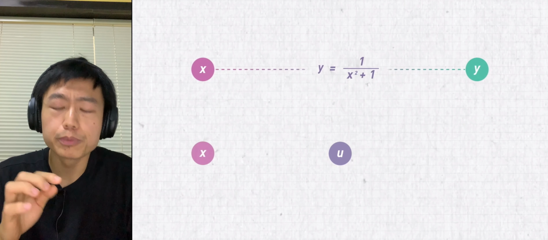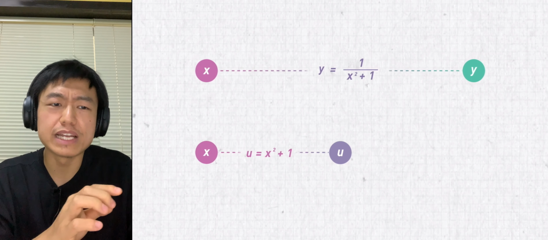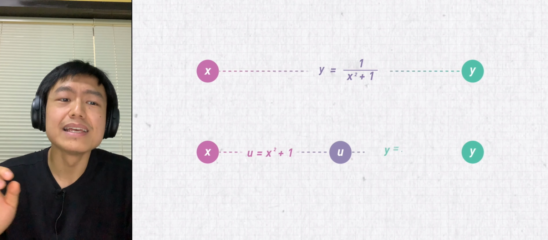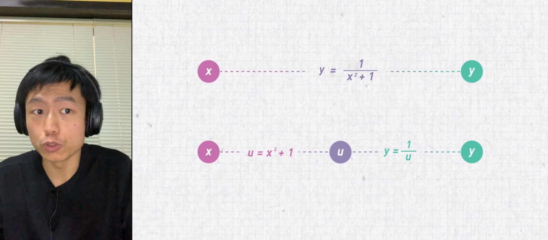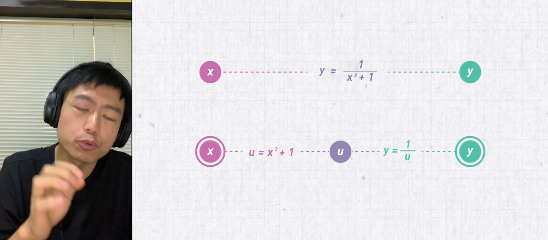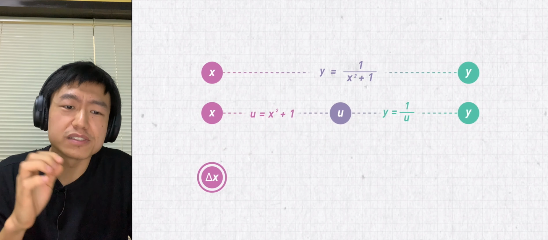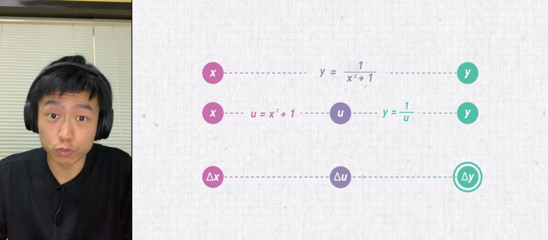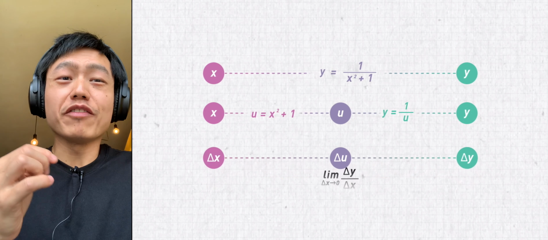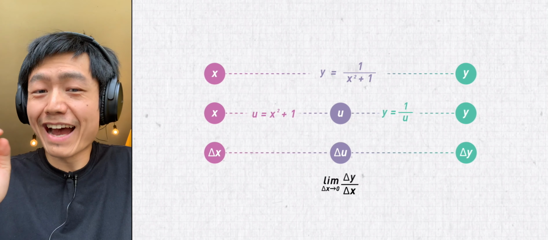The relationship between x and u is x squared plus 1. The relationship between u and y is y equals the reciprocal of u. Our goal is to find out how much a small change in x will change y. In other words, how will the influence of delta x be passed onto delta y? And the derivative is the limit of the ratio of delta y to delta x.